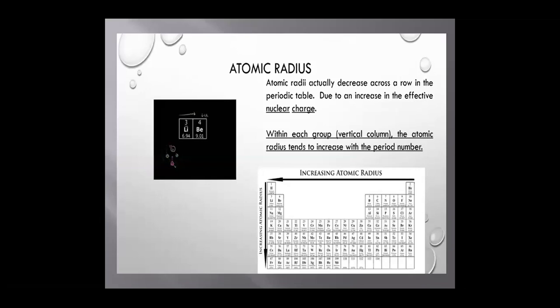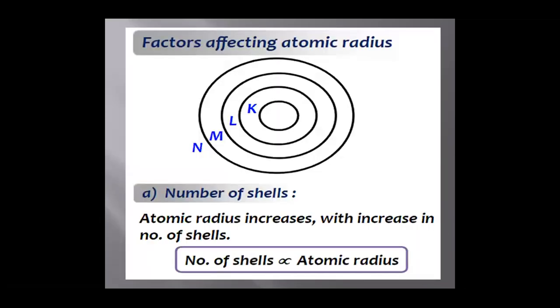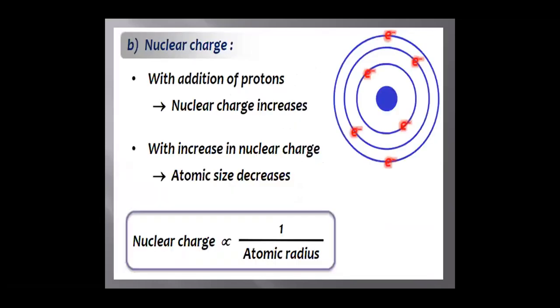Atomic radius decreases as we move from left to right in the periodic table. Atomic radius increases as we move from top to bottom. Now, factors affecting the atomic radius. First one, number of shells. Atomic radius increases with increasing number of shells, like K shell, L shell, M shell, and N shell.